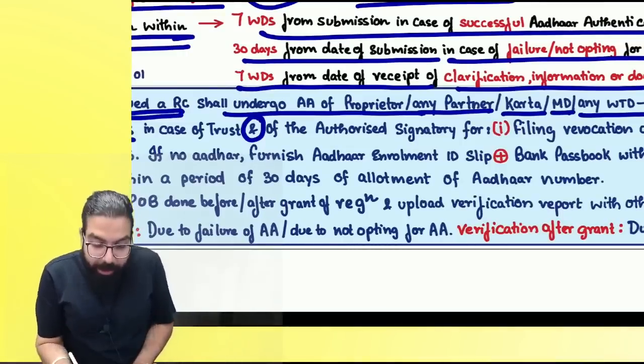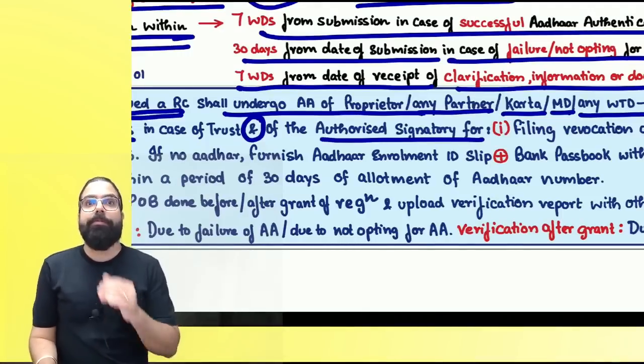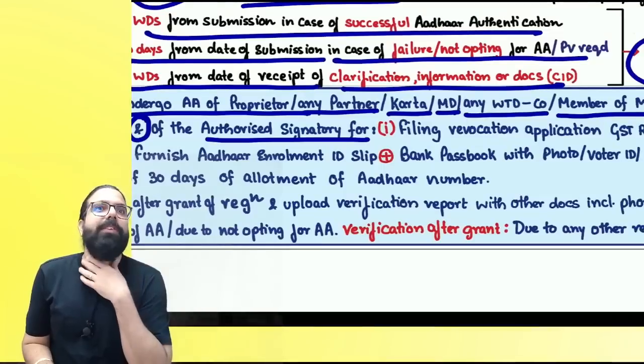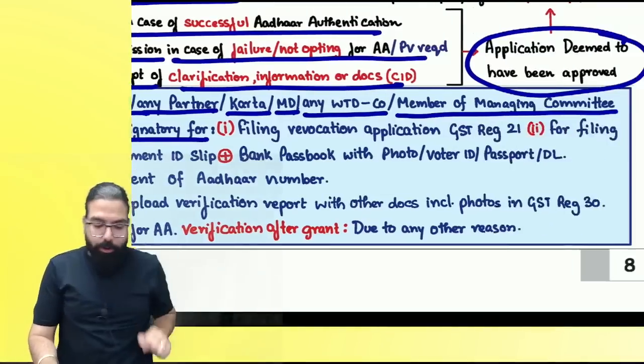Are you guys able to understand? So you have to undergo Aadhaar authentication for what? See, in 2017, I had taken registration. I did not undergo Aadhaar authentication, but they are telling now you have to undergo Aadhaar authentication if you want to do these three things.